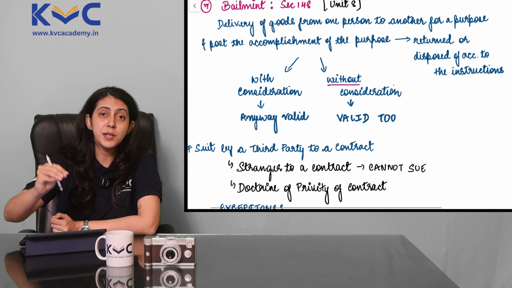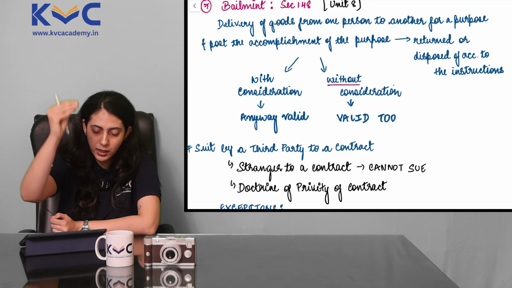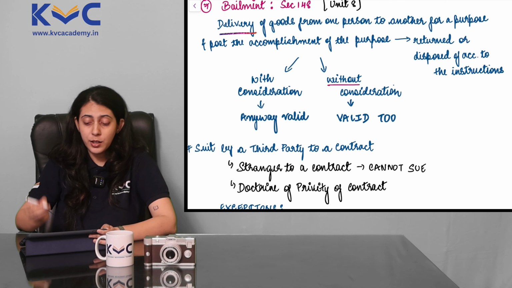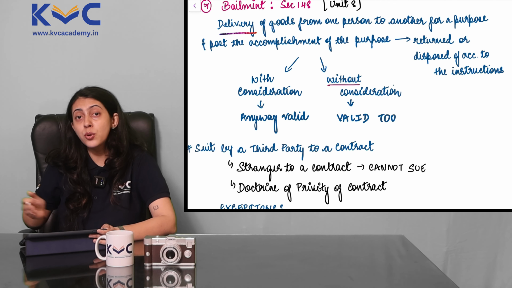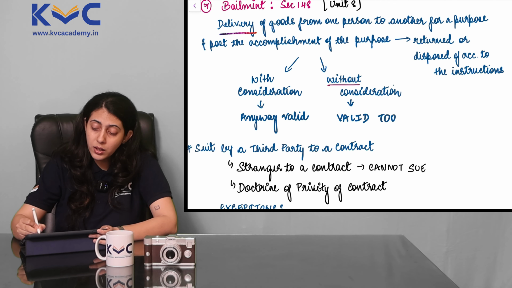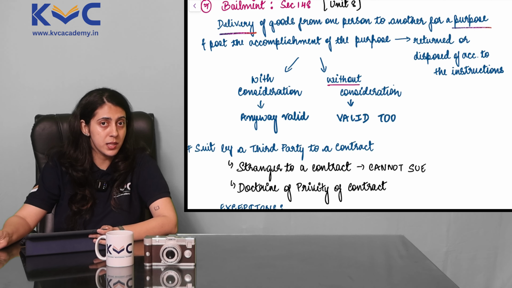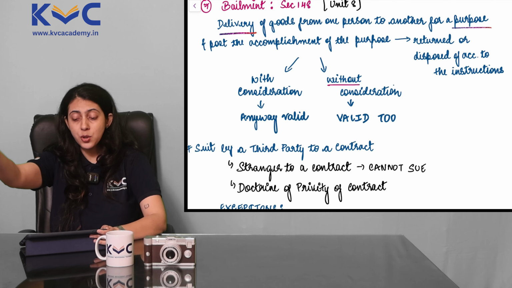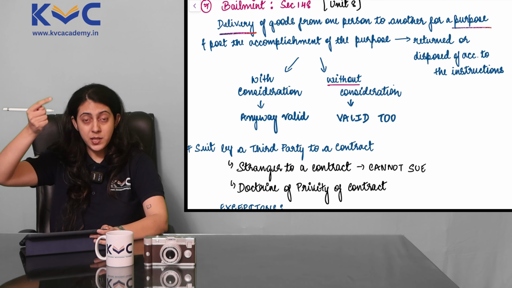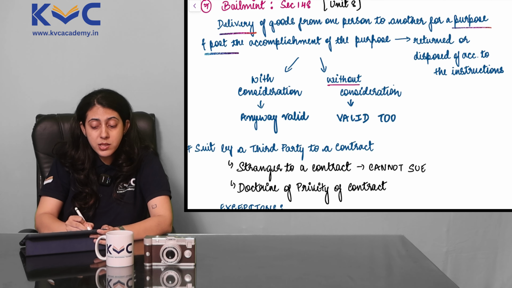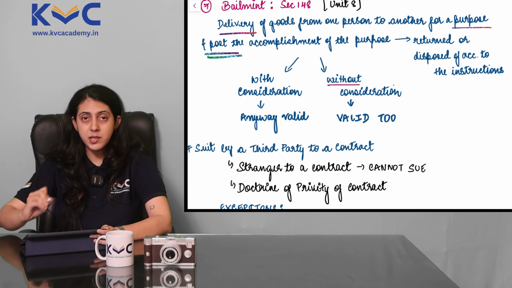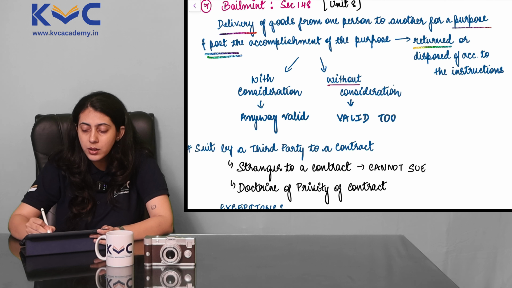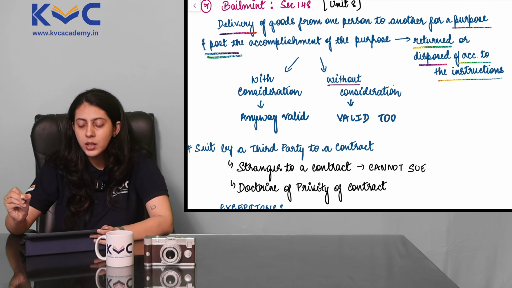So this concept is called bailment. Not that fancy dress part, but this part. Delivery of goods from one person to another for a purpose. The purpose here was the fancy dress competition. So delivery of goods from one person to another for the purpose, and post the accomplishment of that purpose, those particular goods shall be returned or disposed of according to the instructions.